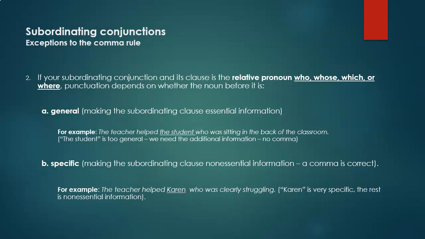However, if the noun before the relative pronoun is specific, the subordinating clause becomes somewhat non-essential information, and a comma is correct. For example, the teacher helped Karen, comma, who was clearly struggling. Karen is very specific, so the rest of that is really non-essential information.